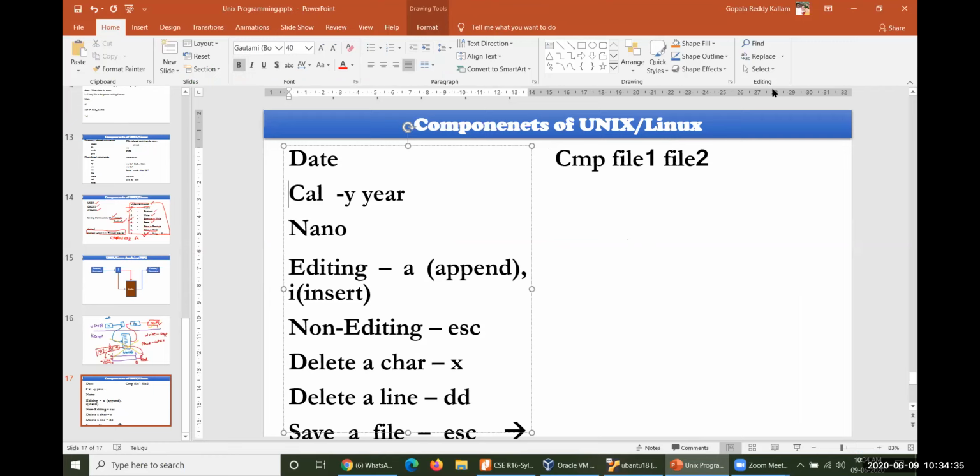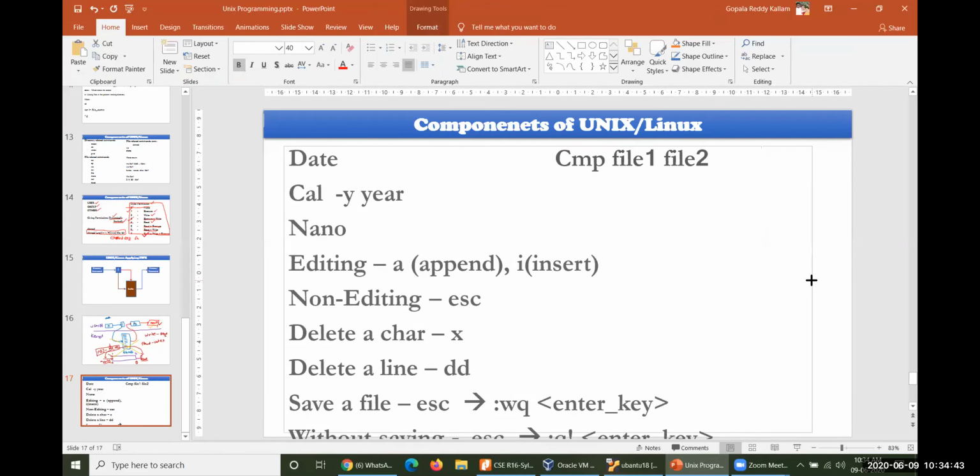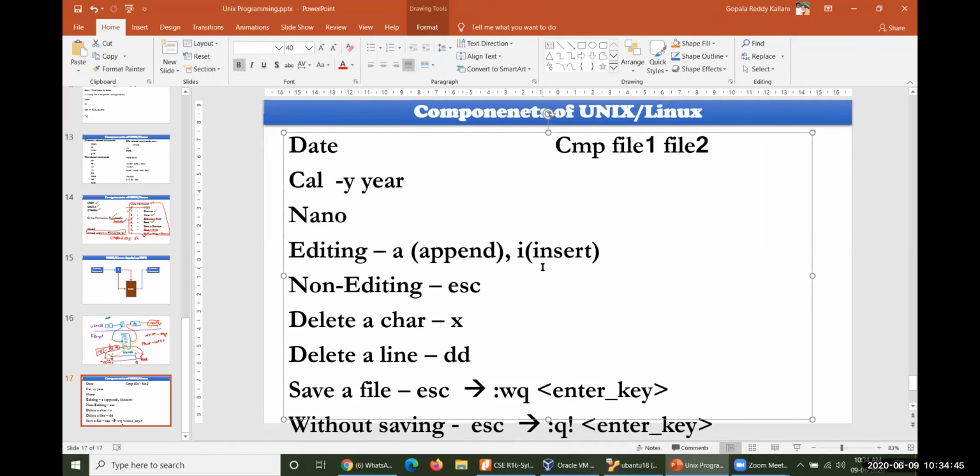The VI editor is available in editing and non-editing mode. By default, the VI editor opens your file in non-editing mode. To change from non-editing mode to editing mode, you must operate A or I. A is for appending mode, where you have to place your cursor.